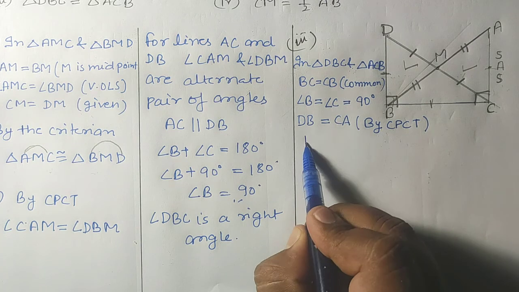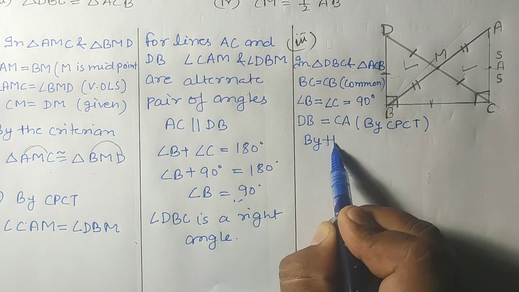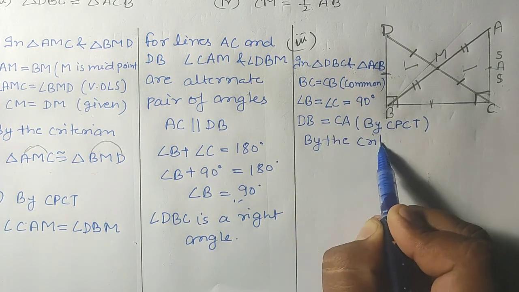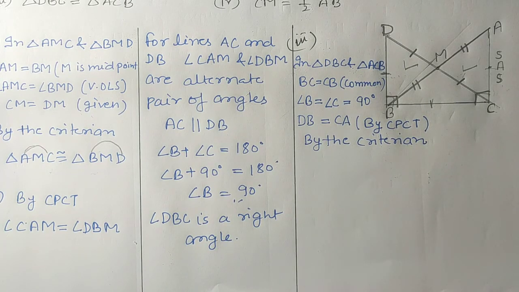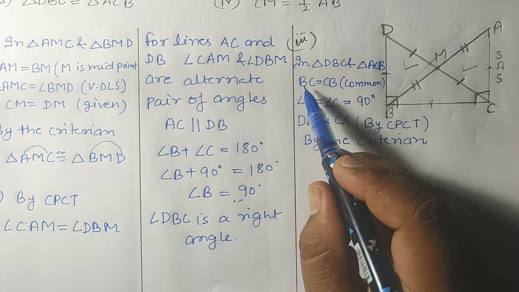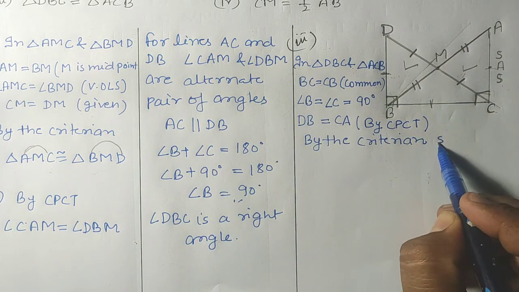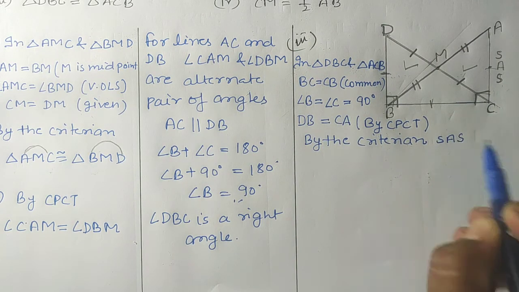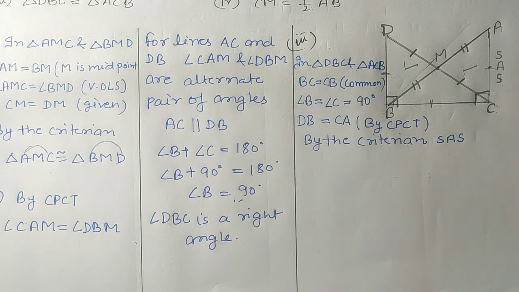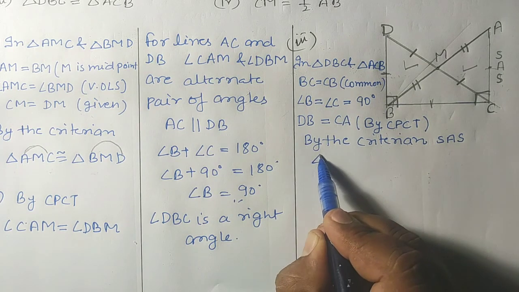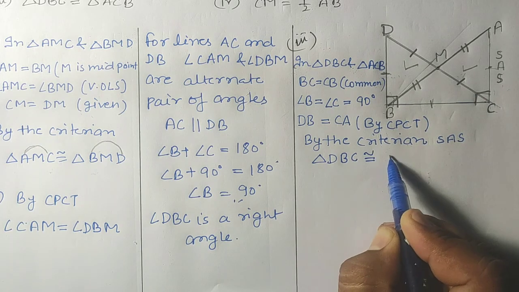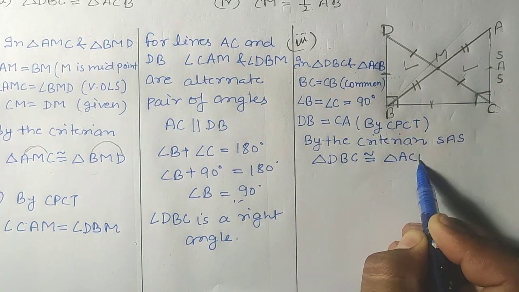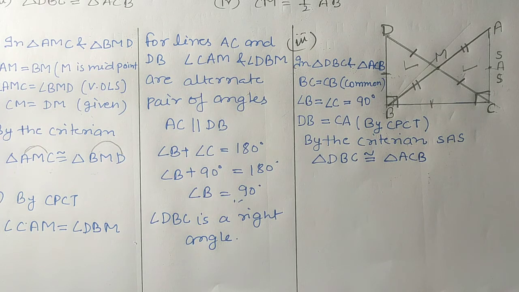Now students, by the criterion, which criterion? By the criterion side angle side, triangle DBC is congruent to triangle ACB. Okay, by the criterion of side angle side.